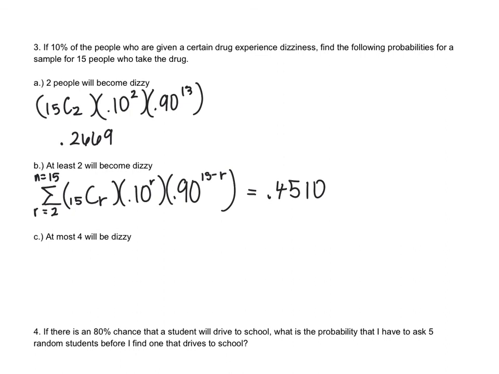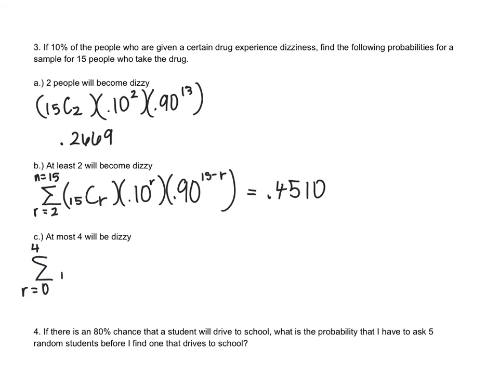And then for C, we want to find the probability that at most 4 will become dizzy. So that's the probability of 0 plus 1 plus 2 plus 3 plus 4. There's only 5 probabilities we have to add here, so we could do it by hand, but I'm still going to use the summation. So this time we start with R equaling 0, and we're going to go all the way up to 4.